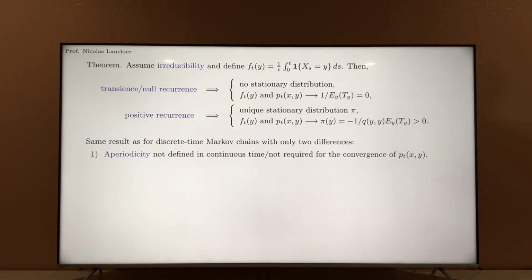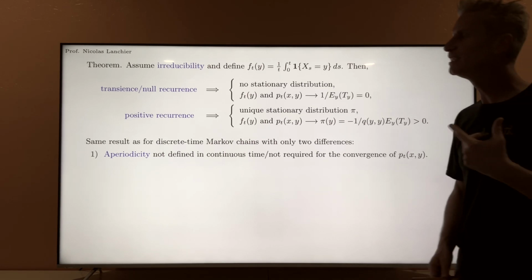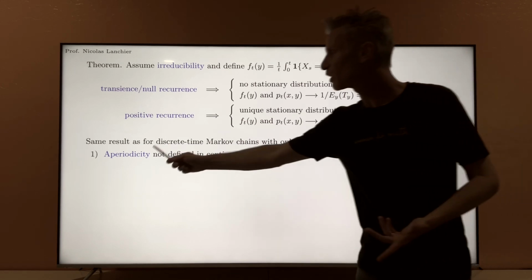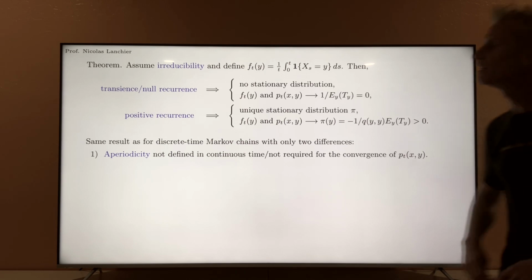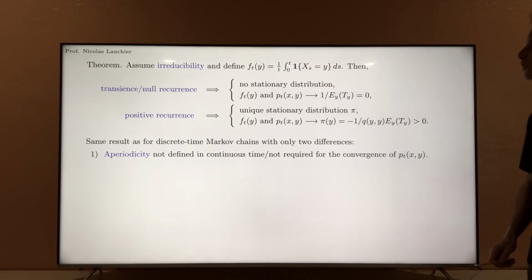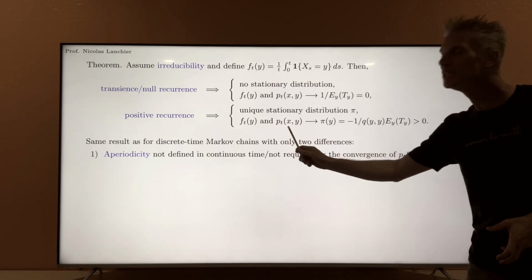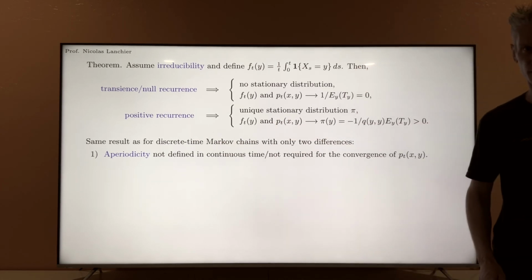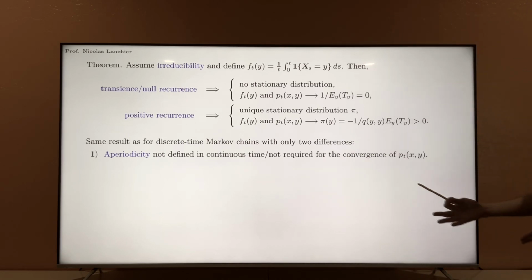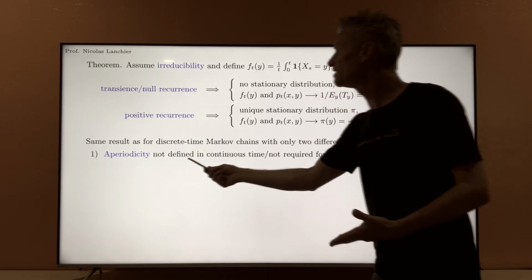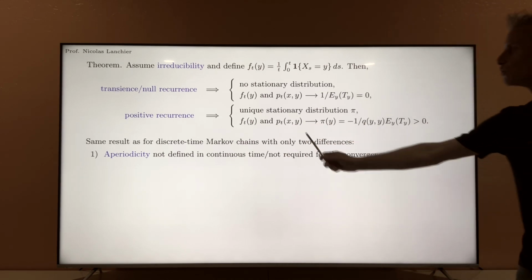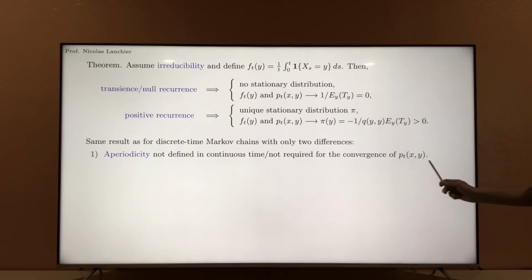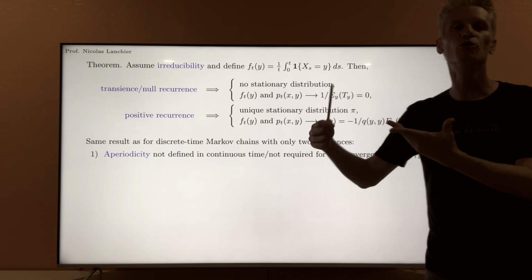The first one is the fact that you see in this theorem we do not talk about aperiodicity. So remember that in the context of discrete time Markov chain, aperiodicity is very important. This means that all states have period 1. This is an assumption that is necessary to have convergence of those limiting probabilities in the case of positive recurrence. Now, it turns out that in continuous time, this notion of aperiodicity is not even defined, and in fact, it's not required to have convergence of those limiting probabilities, PTXY, and that's going to appear in the proof.